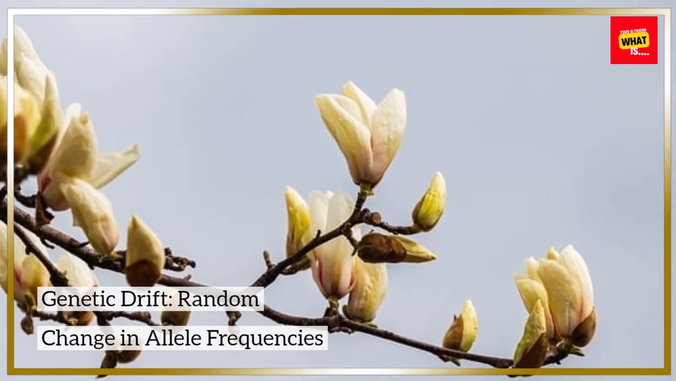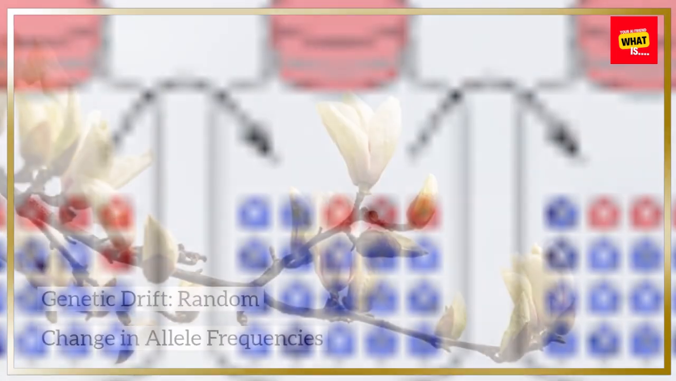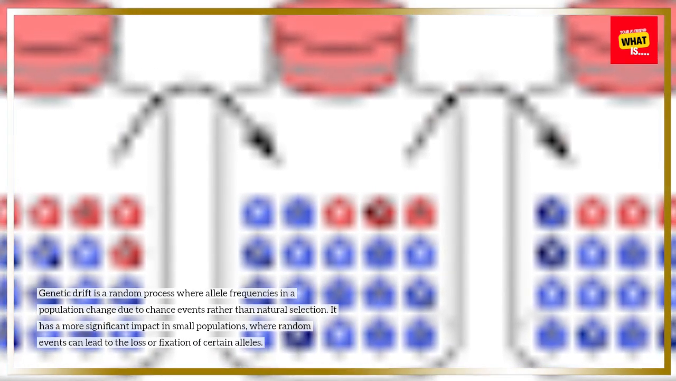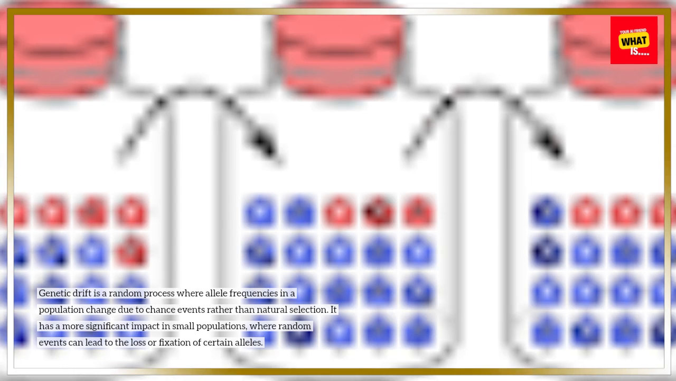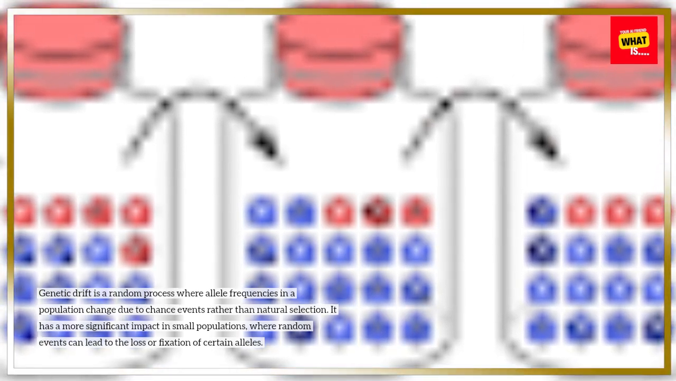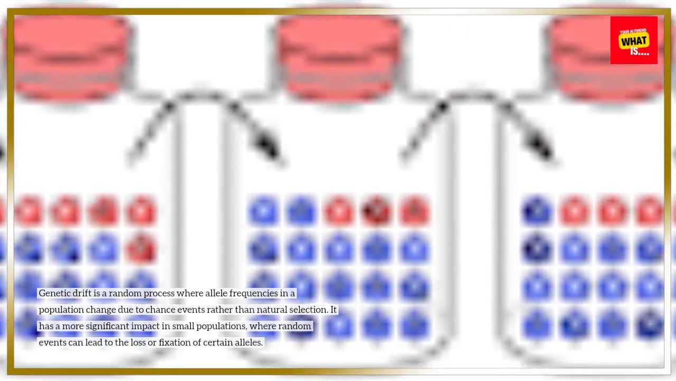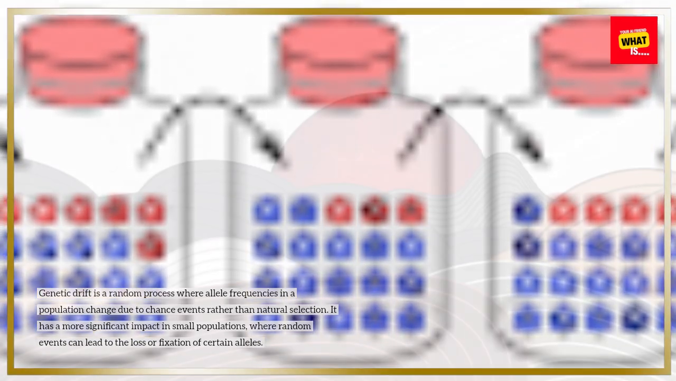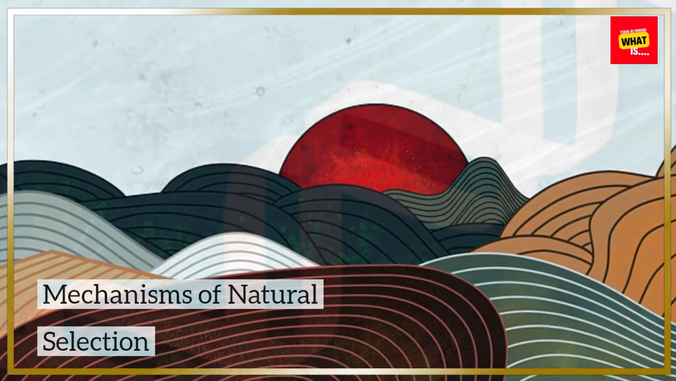Genetic drift. Random change in allele frequencies. Genetic drift is a random process where allele frequencies in a population change due to chance events rather than natural selection. It has a more significant impact in small populations, where random events can lead to the loss or fixation of certain alleles.